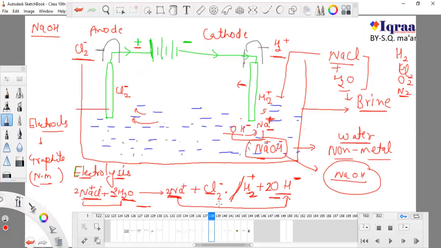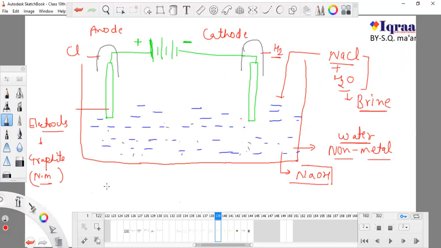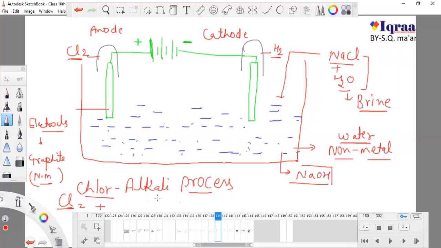And this process, don't forget, is known as the chlor-alkali process. Why is this known as the chlor-alkali process? Because in this process chlorine gas is definitely forming, first thing. Alkali, what is alkali? Do you remember that we studied that any base which is water soluble is known as alkali? We studied this in previous classes.